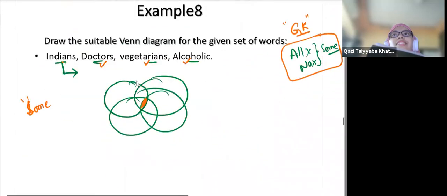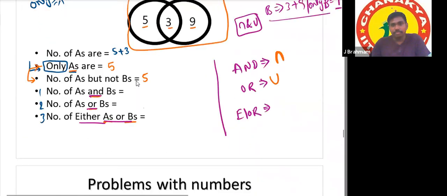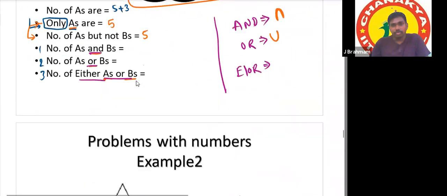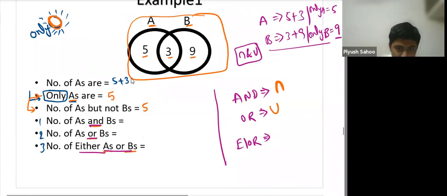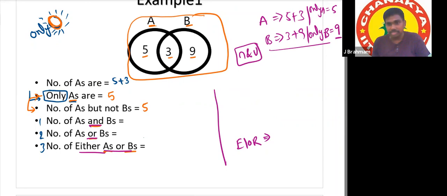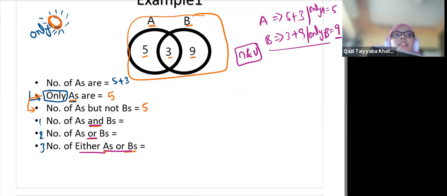To give that clarity, let me clarify all those things. What is the difference between union and intersection? Union is all, right?